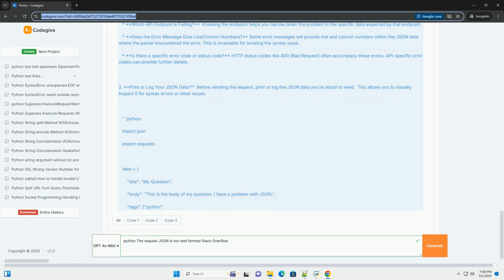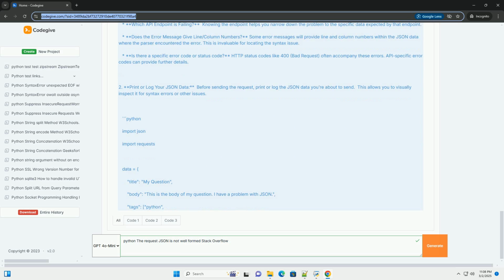Here's a step-by-step approach to debugging these errors. 1. Examine the error message. The error message itself is a critical starting point. Look for specific details. First, which API endpoint is failing. Knowing the endpoint helps you narrow down the problem to the specific data expected by that endpoint.